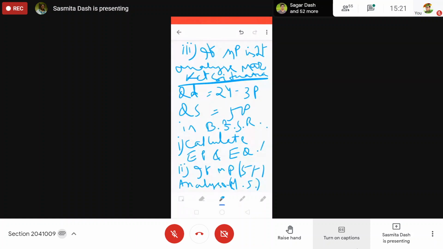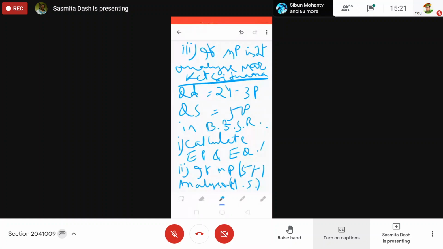You have to write why shortage, why surplus: because when quantity demand is greater than quantity supply, there is shortage in the market. When QD is less than QS, quantity demand is less than quantity supply, then there is surplus. That also you have to write.